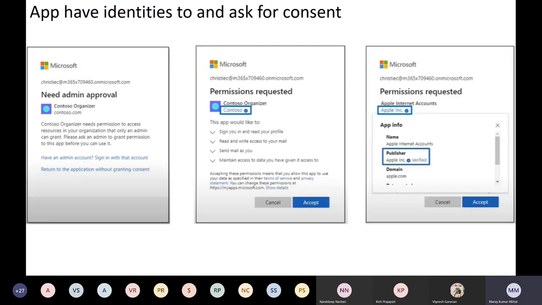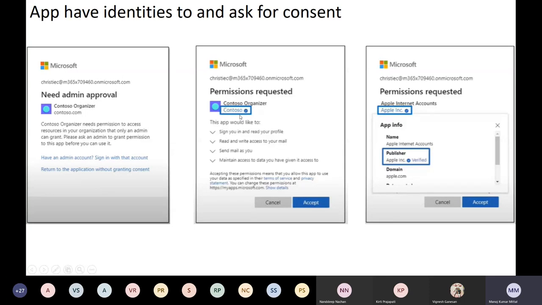Okay, so let me move further. Once we create any of the applications using the Microsoft Identity, earlier we used to see the consent prompt come like that. So that is the new release and the new features they have released. It's just showing the publisher's name here.